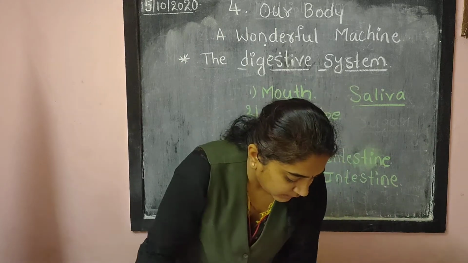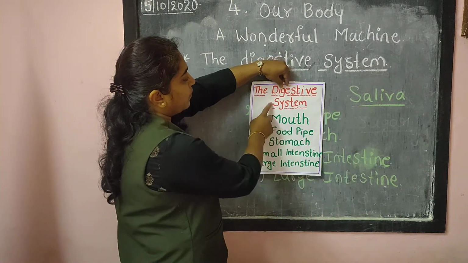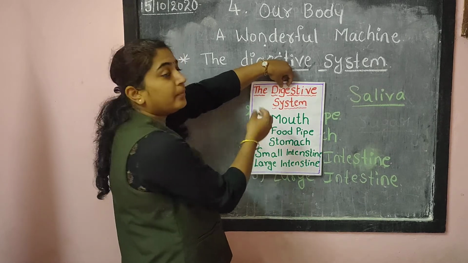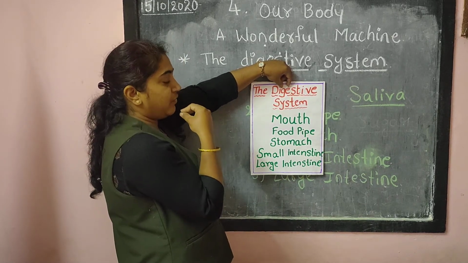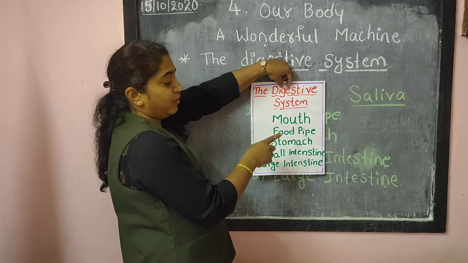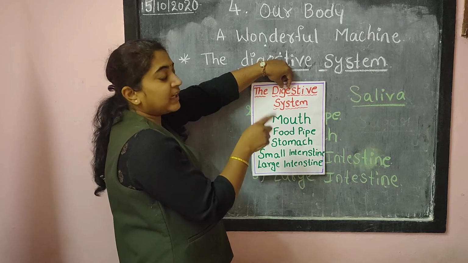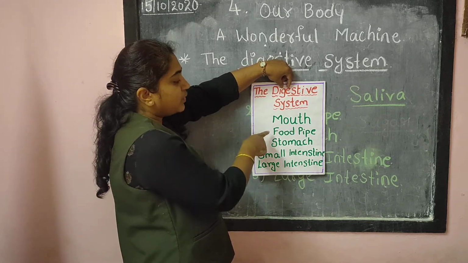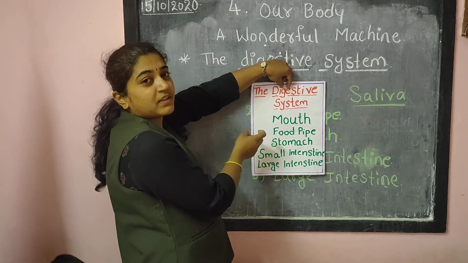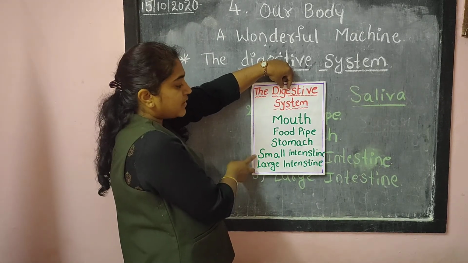So we'll revise one more time. What are the steps of the digestive system now? First one is the mouth. From the mouth, whatever we eat, we chew it. Saliva is created and mixes with the food, and after that it converts it into sugar. Through the food pipe it will go to the stomach. In the stomach also it mixes with another juice and passes to the small intestine.